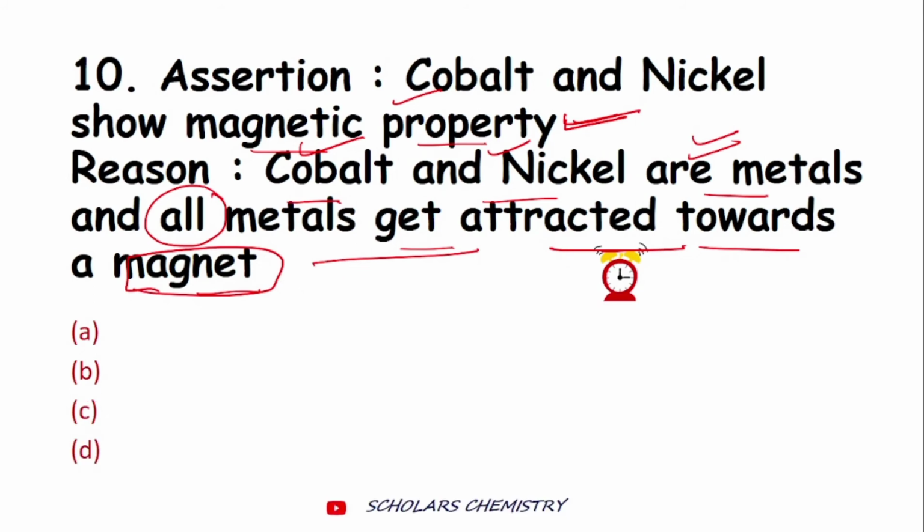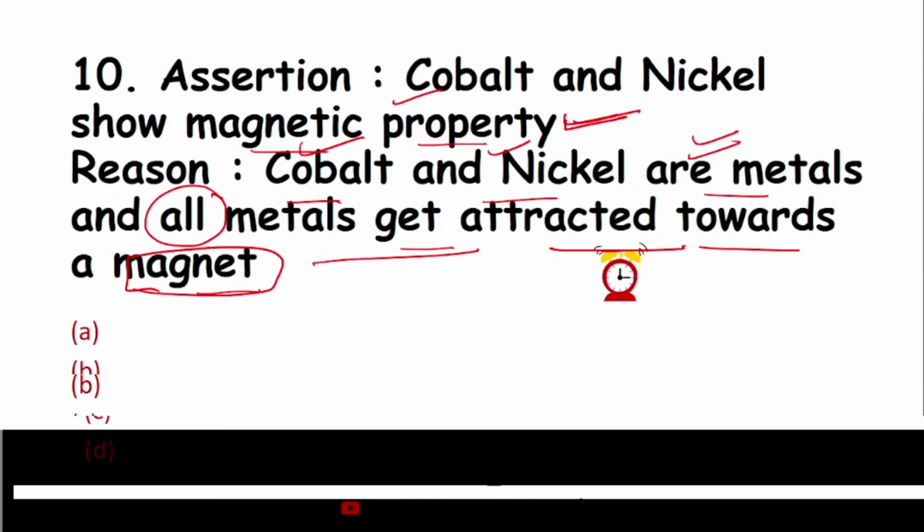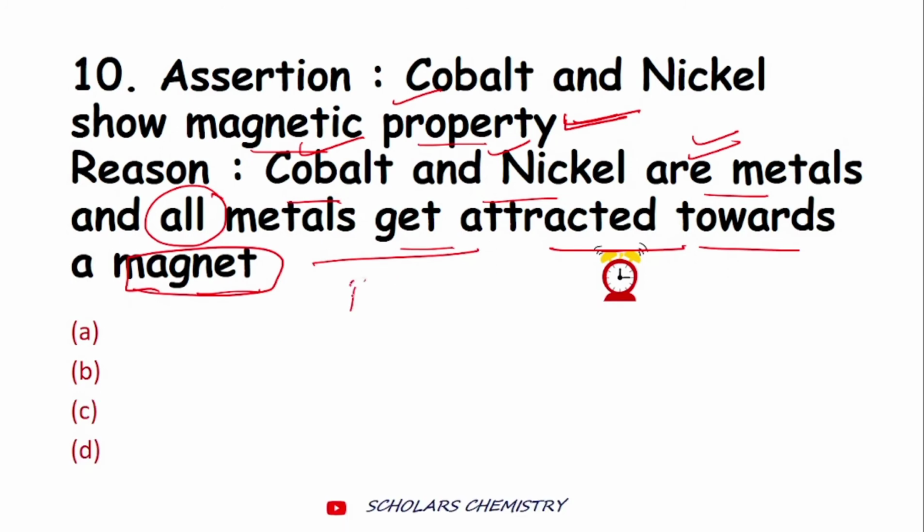All metals do not get attracted towards a magnet. There are only certain metals that have magnetic property. For example, iron gets attracted towards a magnet, cobalt gets attracted towards a magnet and nickel gets attracted towards a magnet. So materials which have iron, cobalt or nickel present in them get attracted towards the magnet.